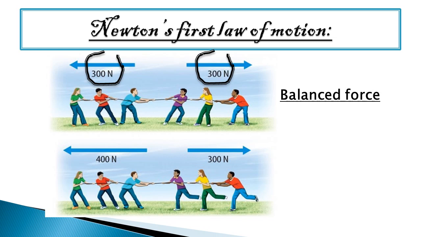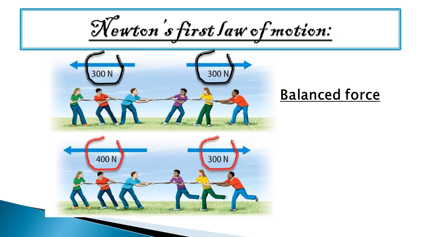But in the below picture, what happened? On the other hand, when the applied forces become unequal, on the left side the force is more, that is 400 Newton, and on the right side the force is less than the left-hand side, that is 300 Newton.